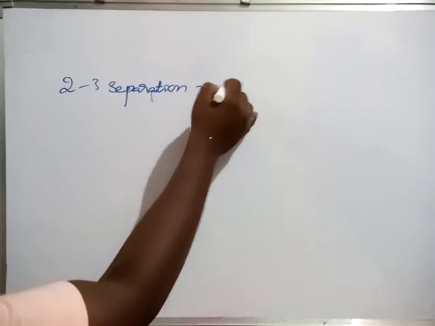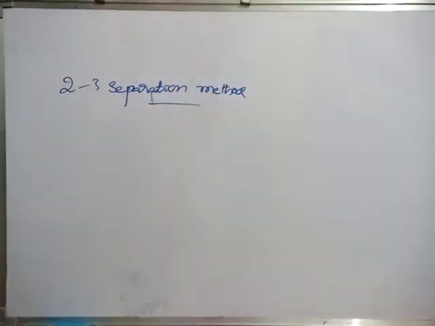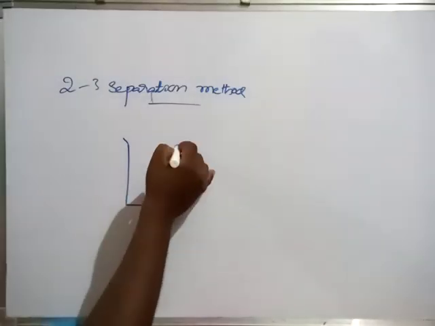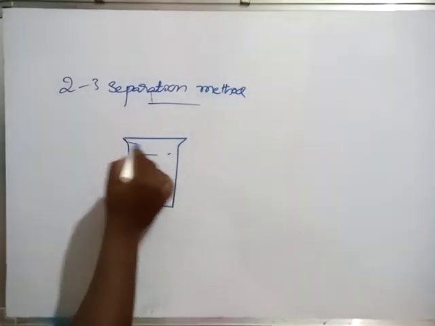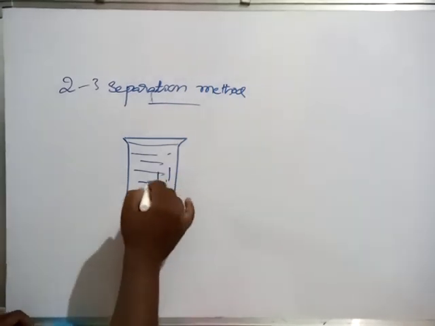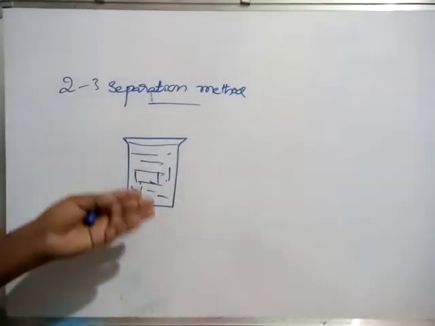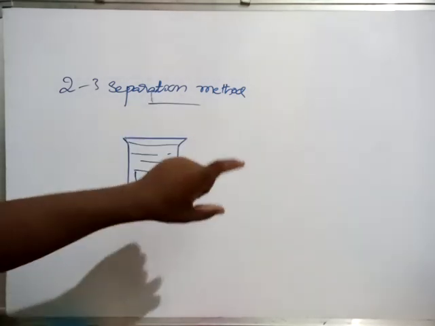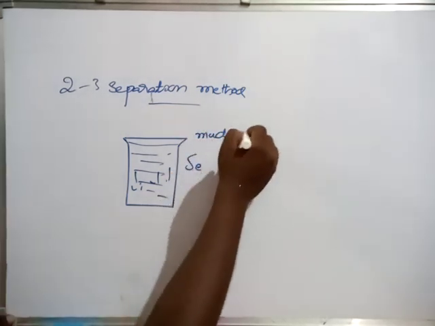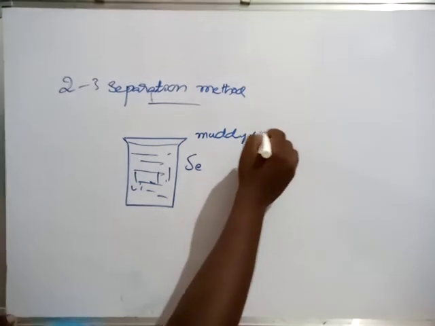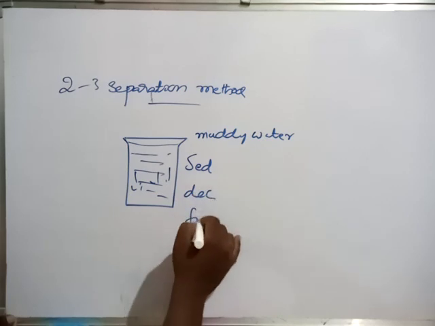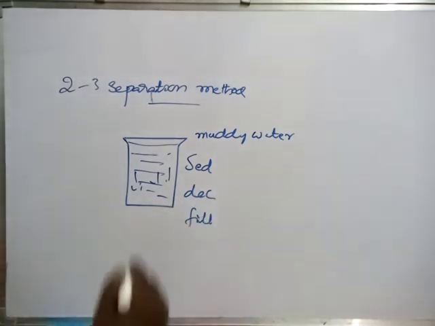Separation methods are required at a particular instance. How? For example, as we already discussed, take some muddy water. In this muddy water, waste materials will be there. Those particles should be settled down. That is what we call sedimentation. After that we have to decant. After that, filtration. From the muddy water to get pure water: sedimentation, decantation, and finally filtration. Those many processes are required.